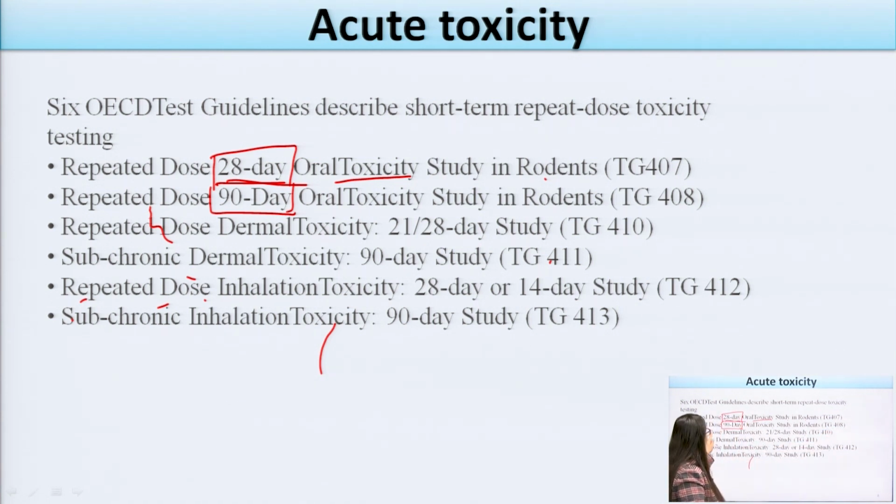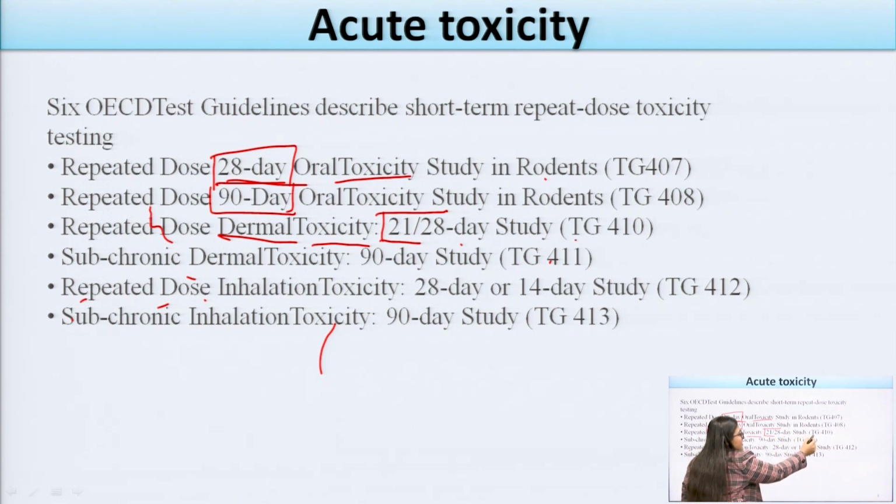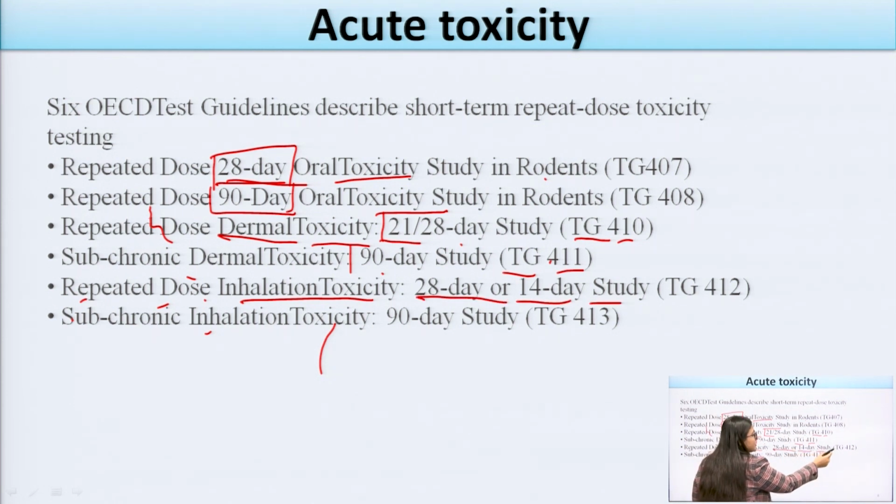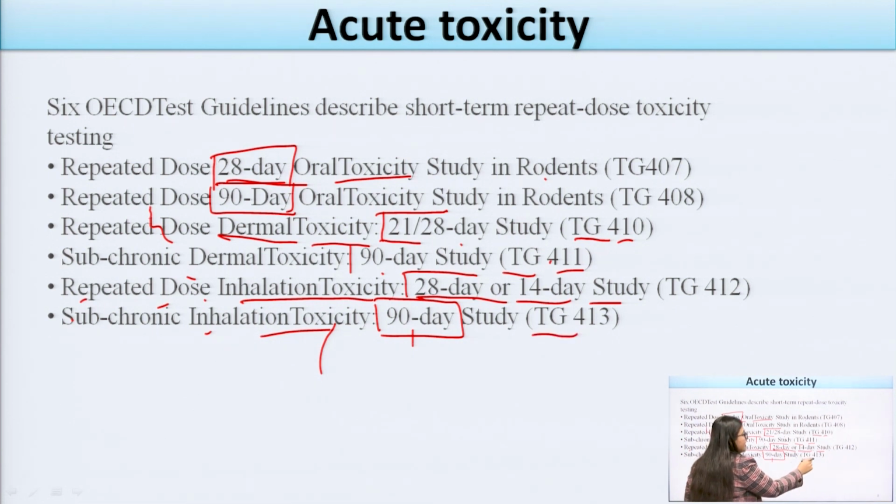The third one is the repeated dose dermal. Dermal means skin toxicity. The time period for this is a 21 to 28 days study. This is TG 410. Then the subchronic dermal toxicity study, the time period is a 90 days study, TG 411. Fifth one is the repeated dose inhalation toxicity study, in which the time period is 28 days or 14 days. Okay, this is TG 412. Last one is the subchronic inhalation study, in which the time period is a 90 days study, and the TG is 413.